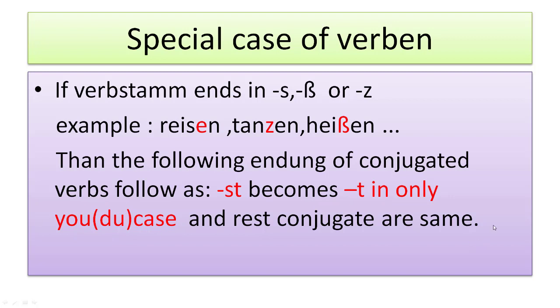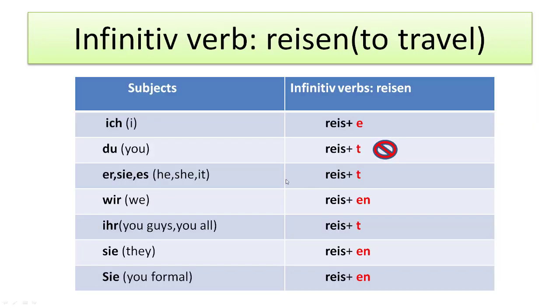Okay, I will show you one example. Let's see. Here the stem of the verb is ending with s. So in the du case we have to remove st and use only t. Okay, and the rest of the conjugation will be the same. Ich reise, du reist, er/sie/es reist, wir reisen, ihr reist, sie reisen, Sie (you, formal) reisen.